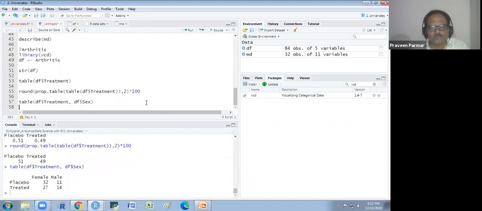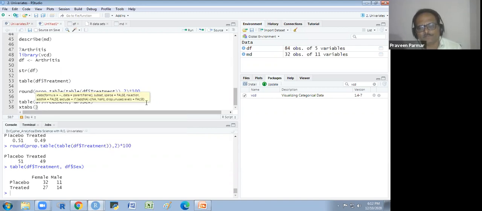So 32 placebo, 27. So we want to convert this. And we have one more option. I will explain that. I will use the xtabs function. And in xtabs, I have to use the formula, that is the tilde. After the tilde, I will write the variable, what we have.